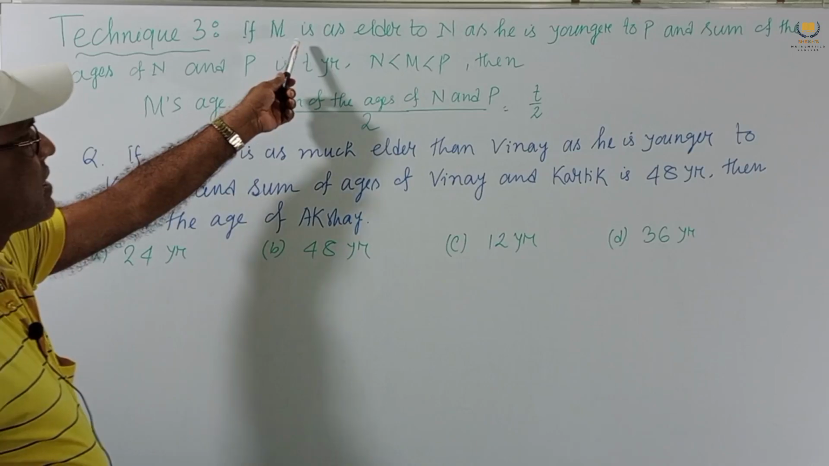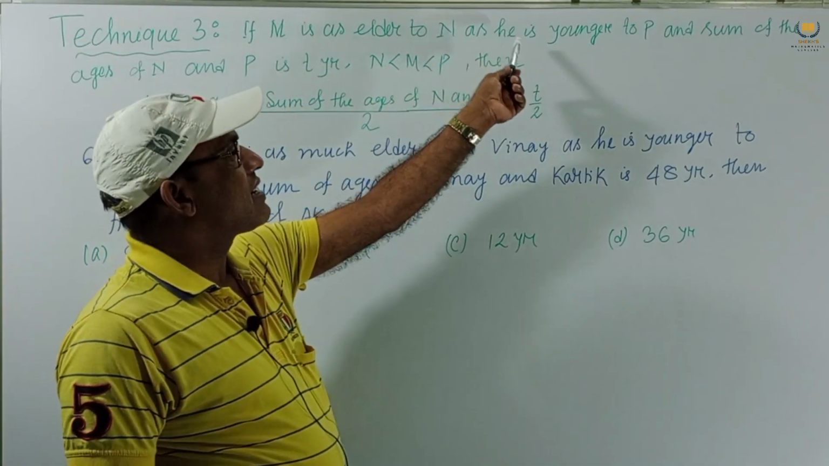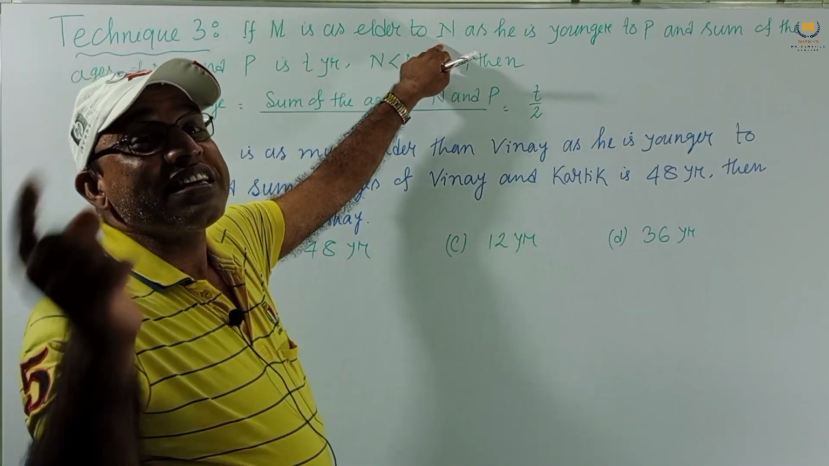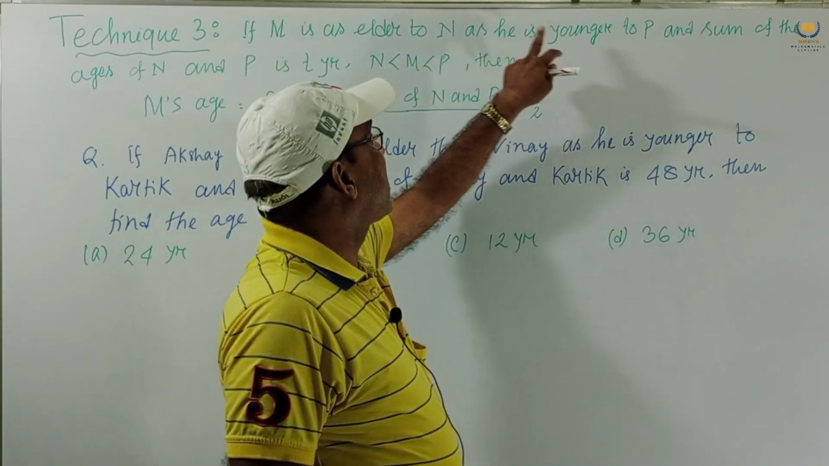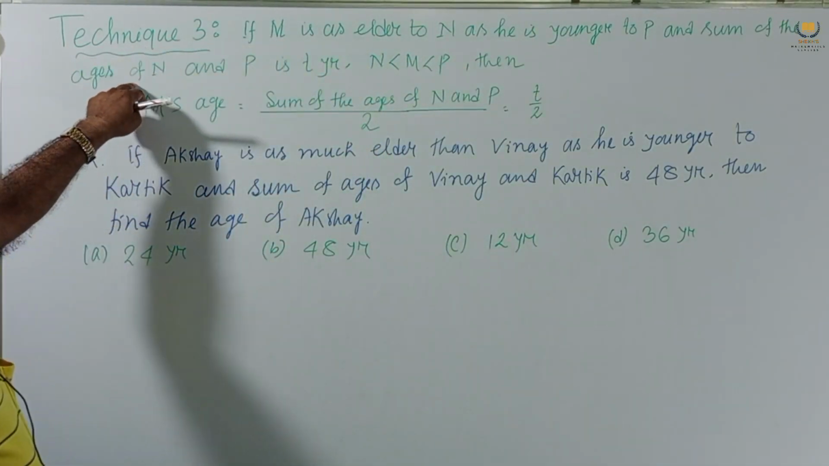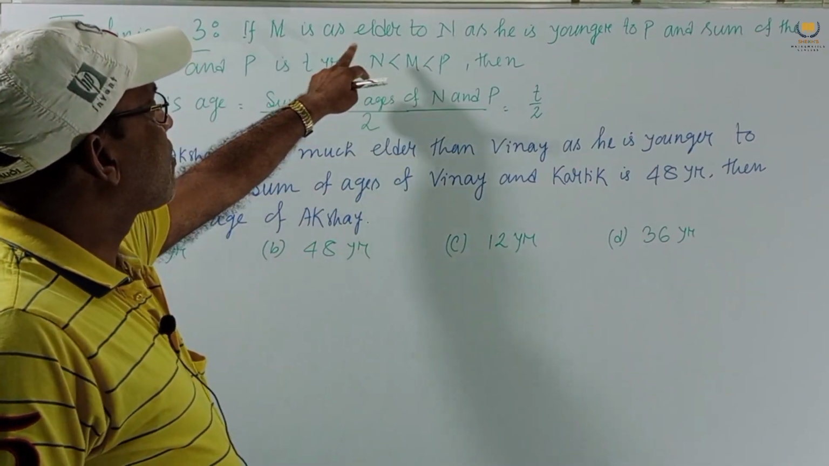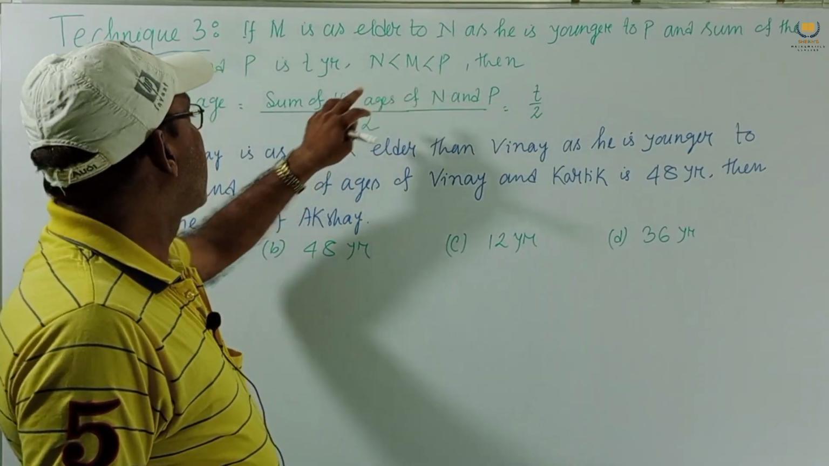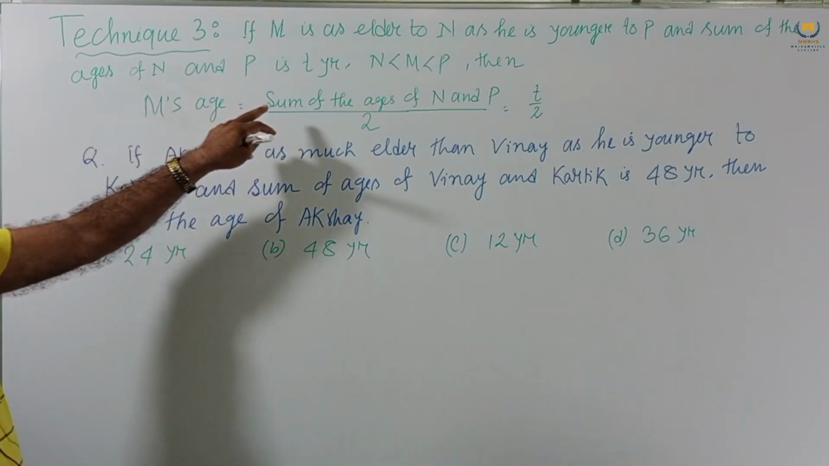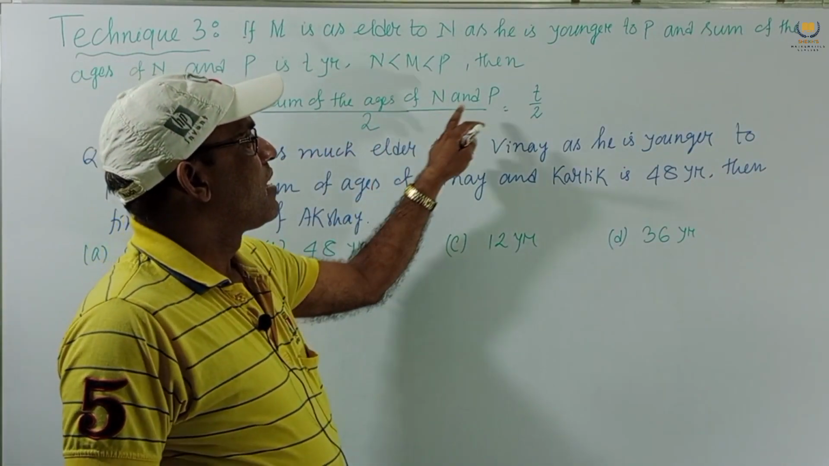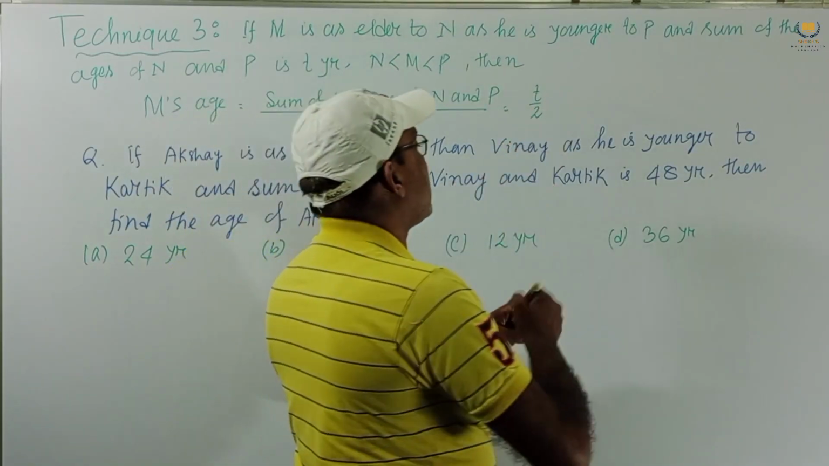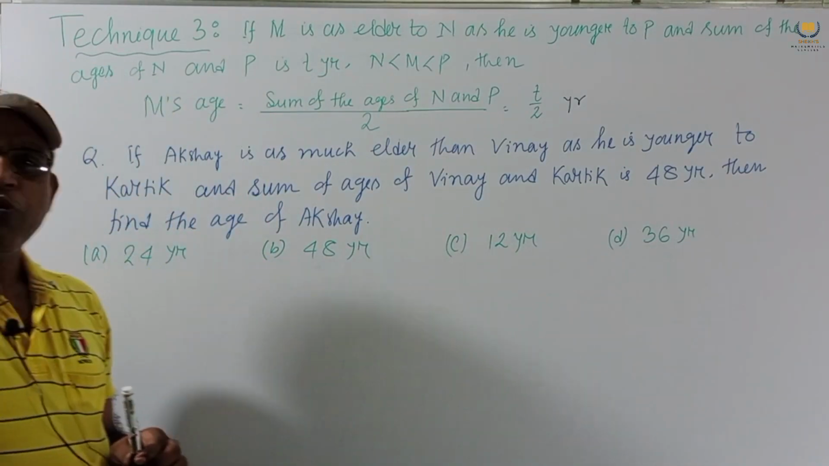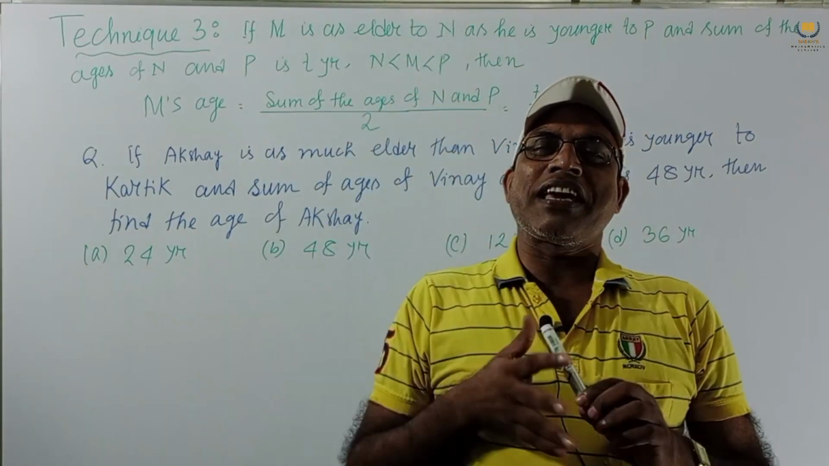I repeat again: M is elder to N, but he is younger than P. The sum of the ages of N and P is T years, and the condition given is that M is greater than N but less than P. Then the age of M is the sum of the ages of N and P divided by 2, and the answer is T by 2 years. By using this condition we can solve a problem within 5 seconds.